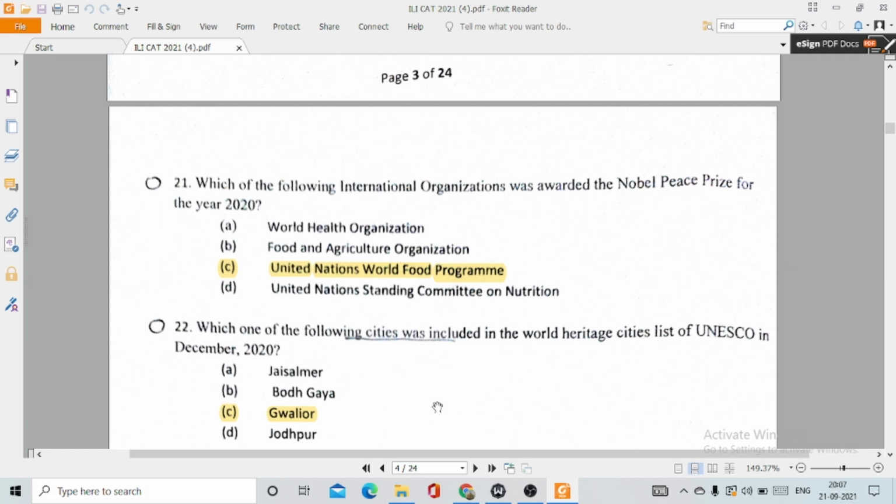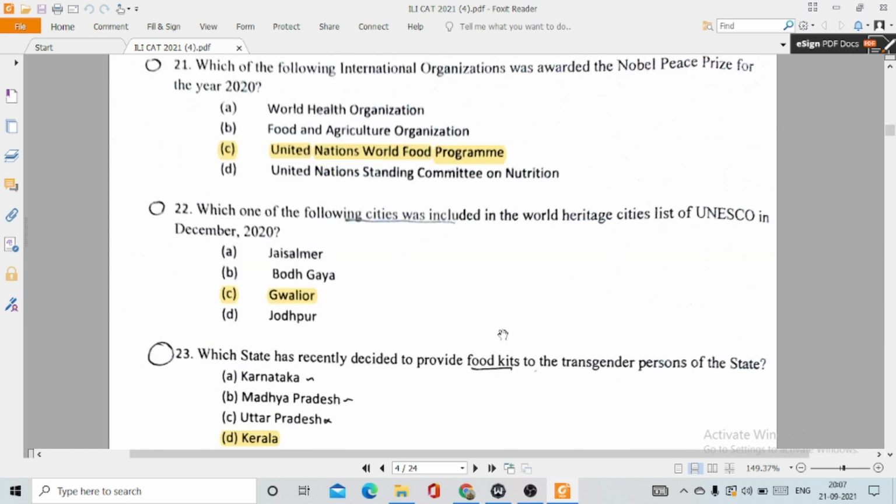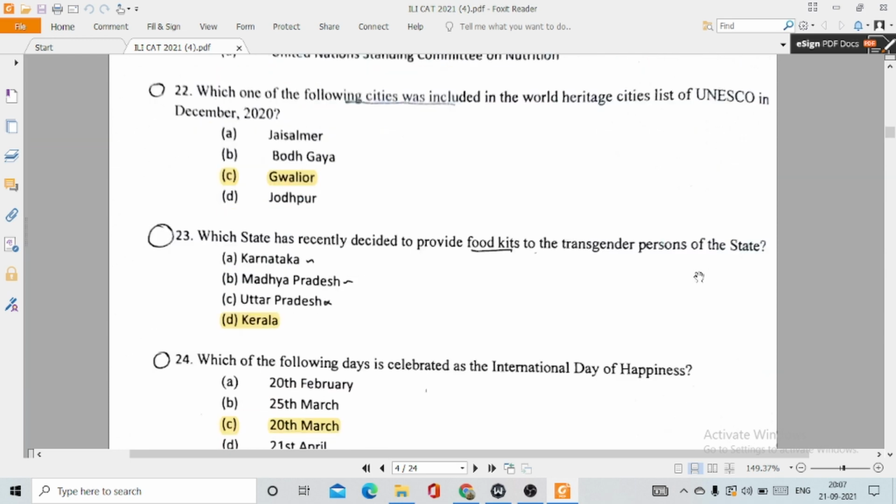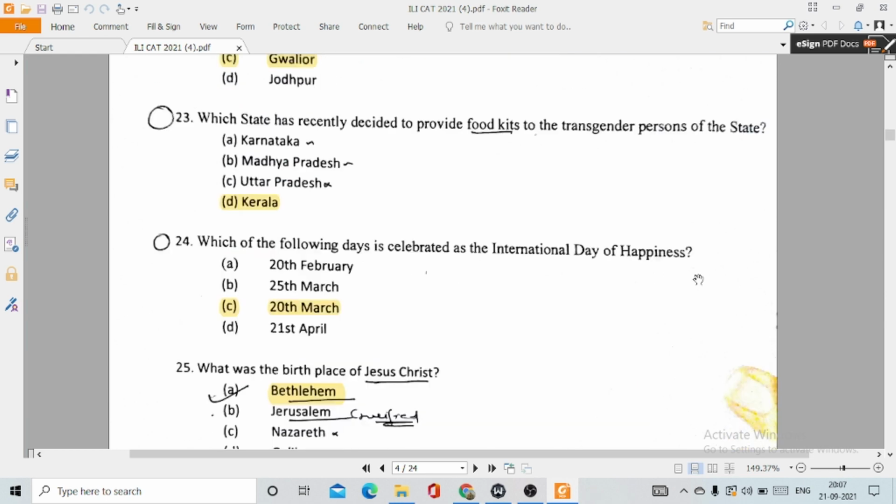This one is easy. Then question number 22. Which one of the following cities was included in the World Heritage City list of UNESCO in December 2020? It is option number C, Gwalior. 23. Which state has recently decided to provide food kits to the transgender persons of the state? This is option number D, Kerala.